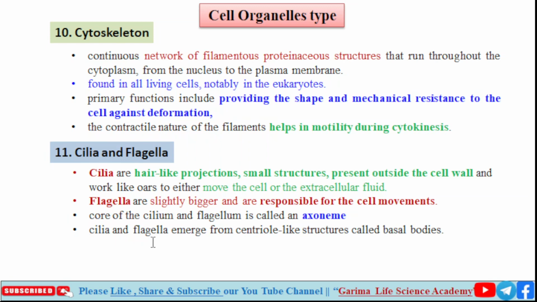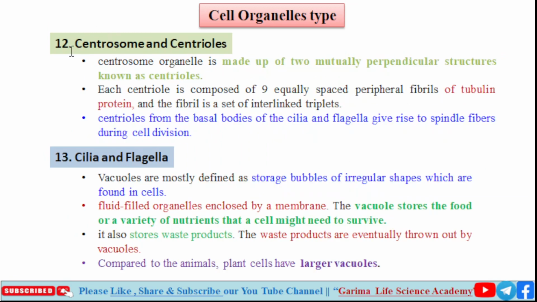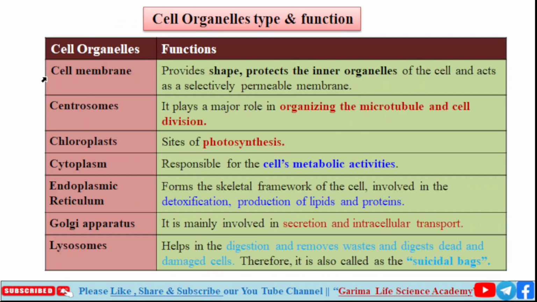Cilia and flagella emerge from centriole-like structures called basal bodies. So cilia and flagella are made up of, or emerge from, a centriole-like structure that is known as basal bodies. So don't forget, it is also known as basal bodies when it emerges from a centriole-like structure. Our 12th organelle is centrosome and centriole. Next.